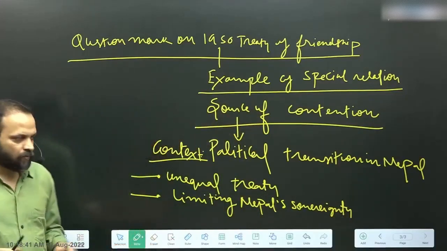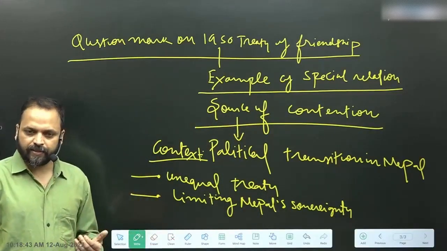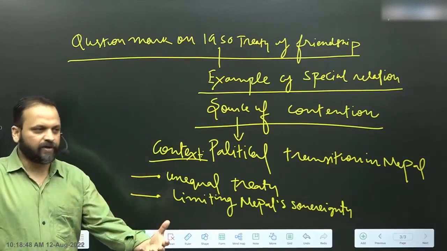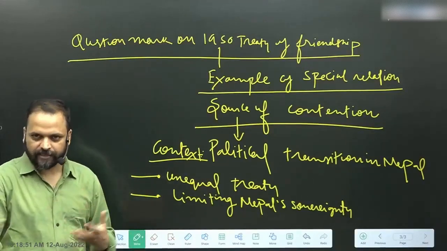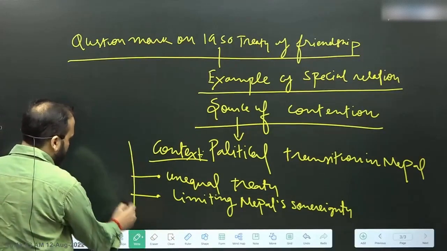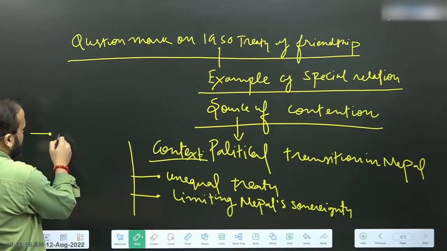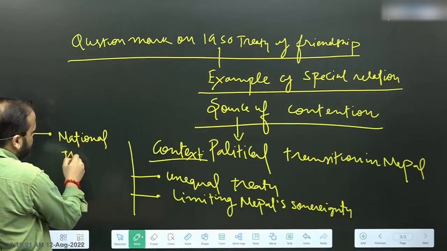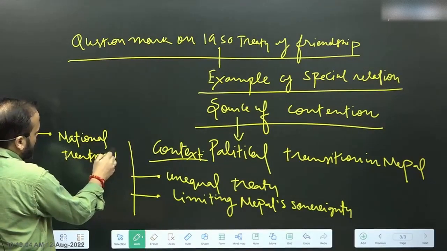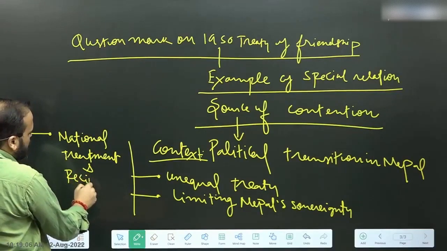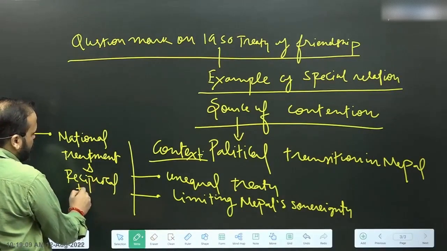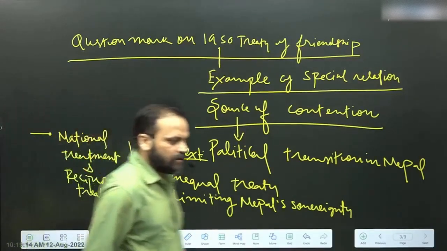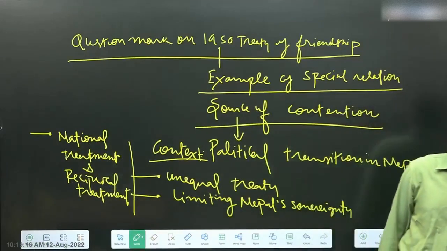Right? What does this mean? Why is it unequal? Because some in Nepal say that this treaty has the potential for benefiting India more than Nepal. ऐसा लोग कहते हैं, समझते हैं. क्यों? Because this treaty has provisions like provisions for national treatment and reciprocal treatment between the two countries on the matter of their people.